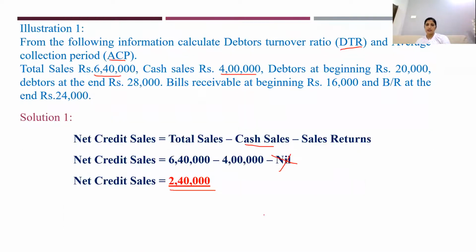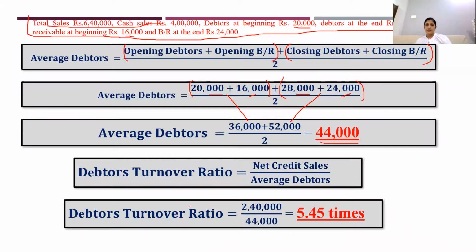This we got in our previous slide, 2,40,000 net credit sales. And here average debtors 44,000. I have taken 44,000. You divide 2,40,000 by 44,000, you will get 5.45 times. This is the debtors turnover ratio.